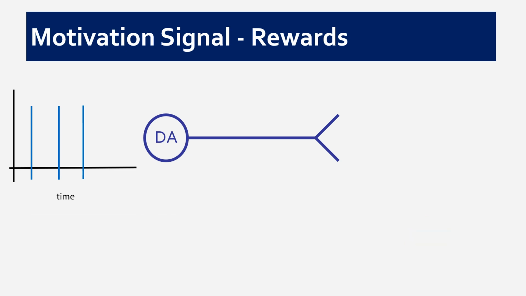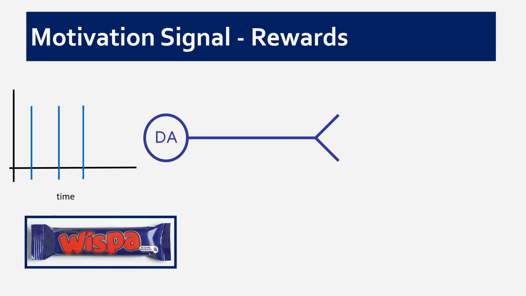What happens then is after a few episodes of learning, let's say we eat a few Whispers once a week for a few weeks, eventually when we just see the Whisper logo itself, or the thing that we have learned is associated with the wonderful thing happening, that will cause the increase in firing of our dopamine neurons. Basically now dopamine is switched from being this learning signal to a motivation signal. It is saying, look, inside that blue wrapper with the red writing is something wonderful and you need to go ahead and do it. If we see that in the shop or we see it on a billboard, then again, our dopamine system will be activated into firing.